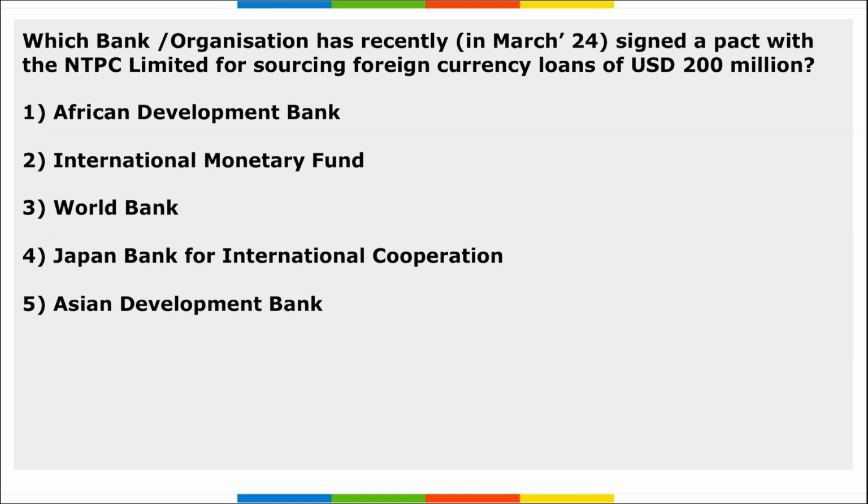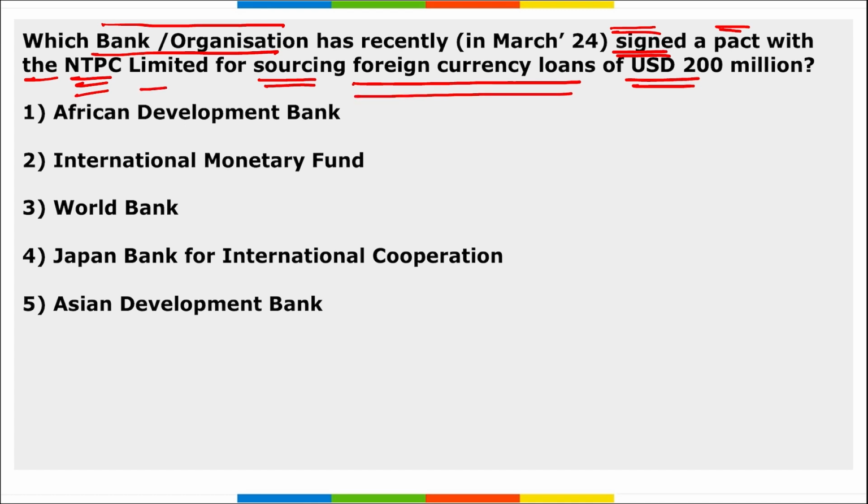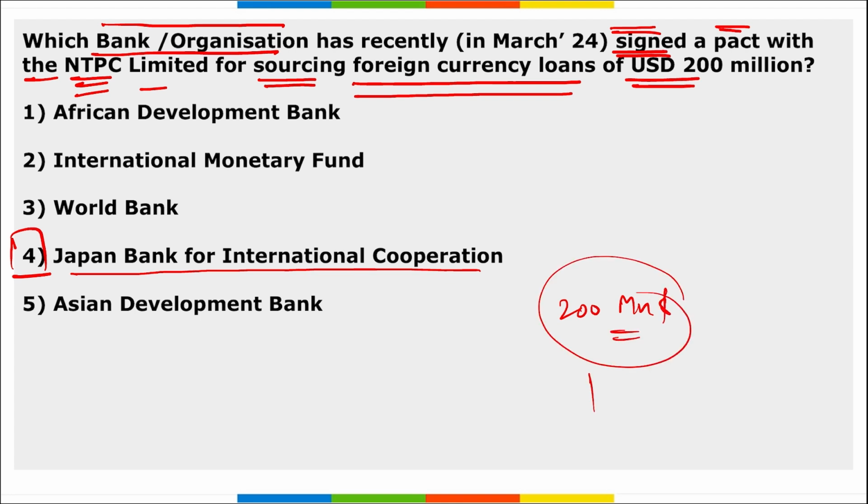Right? Next, which bank or organization has recently signed a pact with NTPC Limited for sourcing foreign currency loans of $200 million? I repeat, which bank or organization recently signed a pact with NTPC Limited for sourcing foreign currency loans of $200 million? It is JICA, Japan International Cooperation Agency. Correct? And this is for sourcing currency loans worth $200 million, roughly close to 1650 crore rupees. And here JBIC will be providing 60% of the facility and the rest will be provided by other commercial